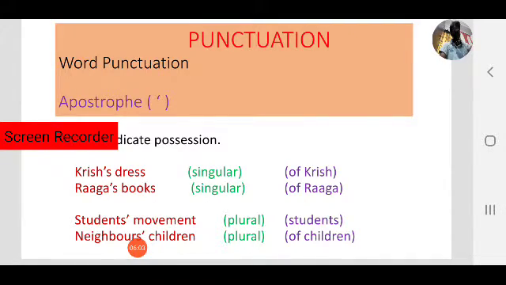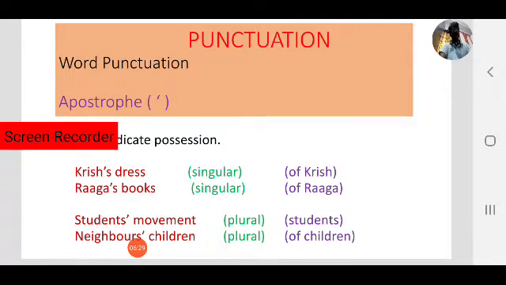That is singular. Raga's books. Raga is the name of a girl. Raga's books means those books belong to Raga, books of Raga, singular. Observe where we used the apostrophe. After the name we used the apostrophe and added S. Apostrophe S means of.